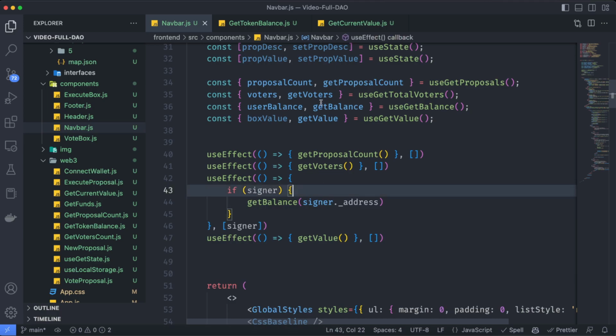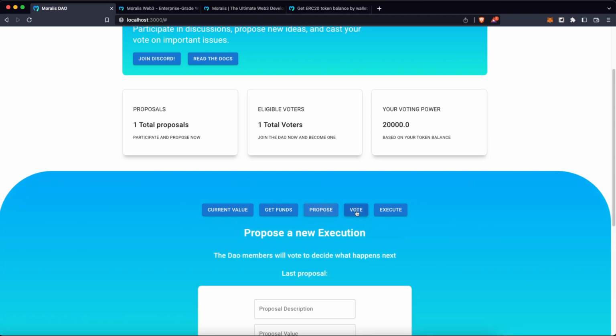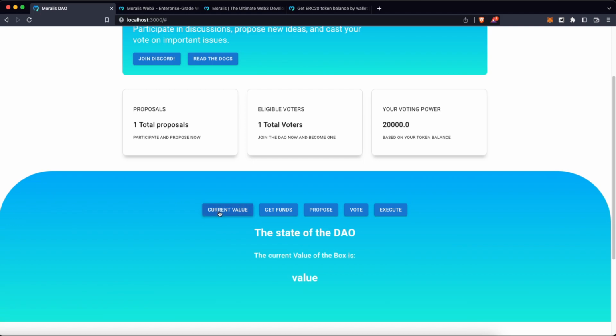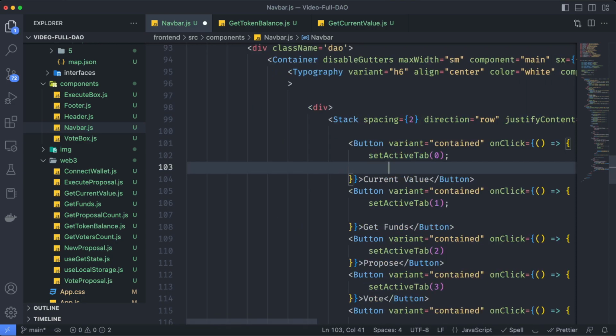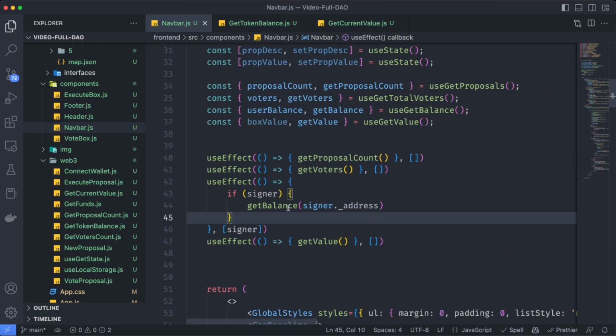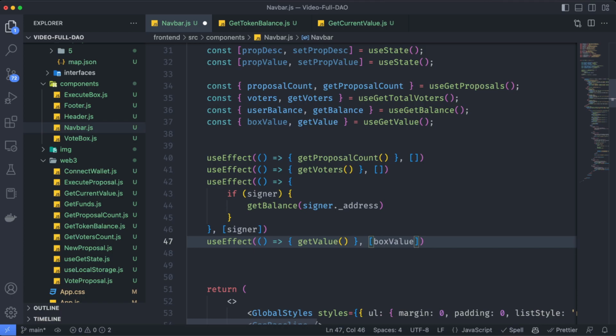But we also want to update this each time we click on this current value, because as you can see here, we are going to be changing tabs, and let's also ask to update that each time we click on current value. So here in this navigation, besides just changing the tab, let's also execute that get value function, and we can have 2 different approaches here. We can just leave this as it is, or we can also update this each time the box value changes, because I'm already doing that each time we change the tab.